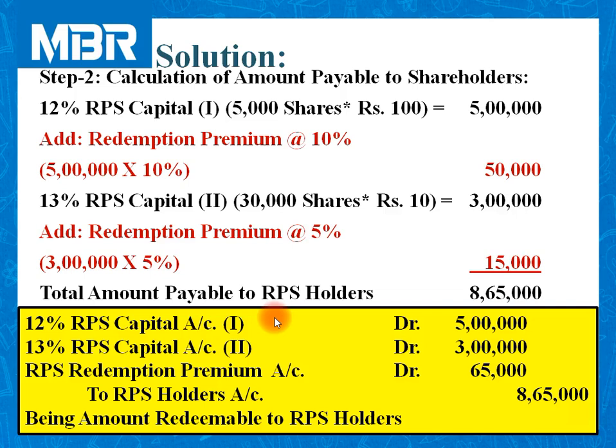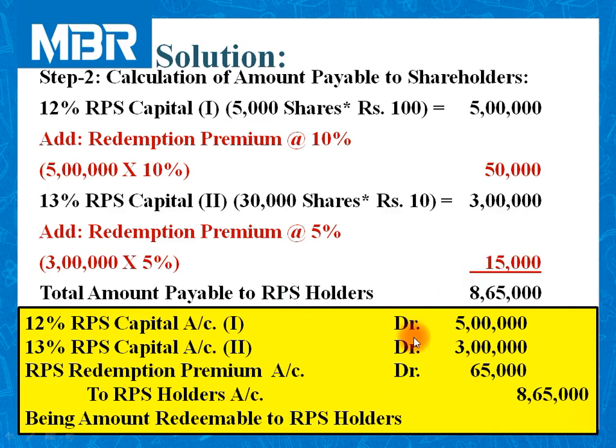Let us pass journal entry for this transaction. 12% RPS capital account debited 5 lakhs. 13% RPS capital account debited 3 lakhs. RPS redemption premium account debited 65,000. It is additional expenditure or loss for the company, so it is debited. To RPS holders account 8,65,000, being amount redeemable to RPS holders.